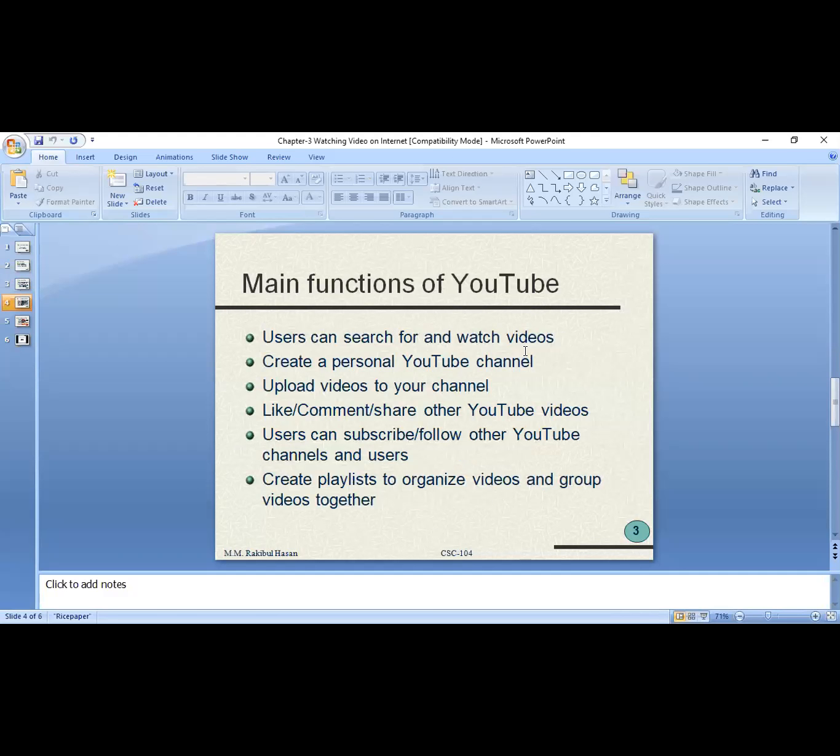Next point regarding this chapter, main functions of YouTube. Who is going to read it? Sir, please carry on. Main functions of YouTube. Users can search for and watch videos, create a personal YouTube channel, upload videos to your channel, like, comment, share other YouTube videos. Users can subscribe or follow other YouTube channels and users, create playlists to organize videos and group videos together.